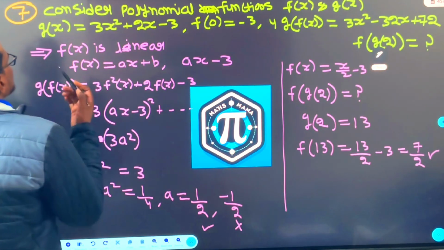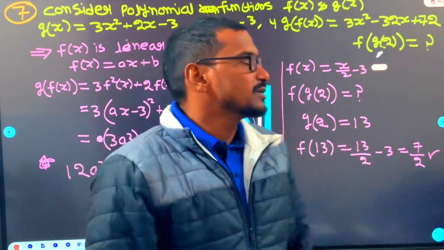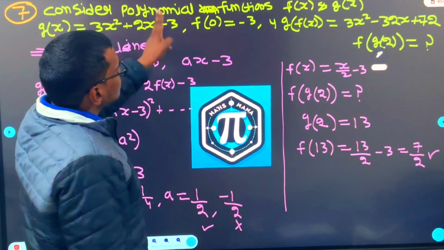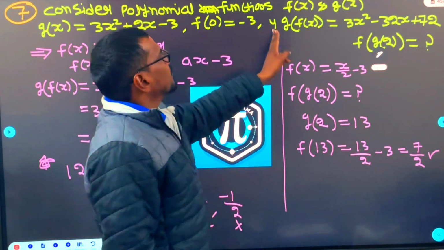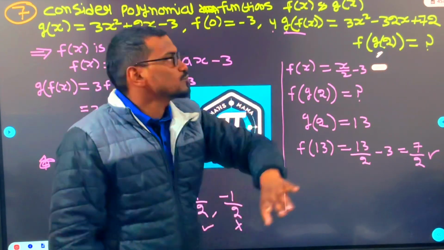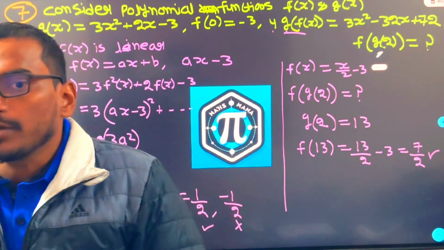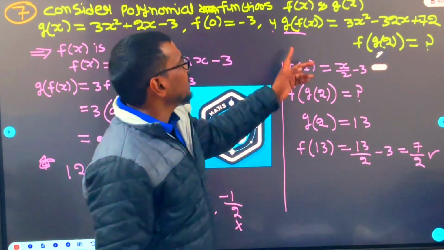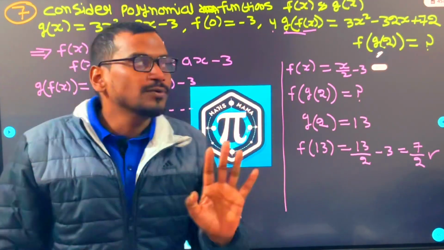Next is question number 7. Yes, very good question. Composition of functions question. What is the question? Consider the polynomial functions fx gx. Gx is this, f0 is this, 4 times f of gx is this. Okay, no problem. So if 4 times f of gx is this, see, g is a quadratic function. What should be fx so that the final is quadratic? If inside the quadratic, you put a quadratic, then what will happen? X square the whole square, x power 4. So inside the quadratic, you have to put the linear function. Fx must be a linear function.